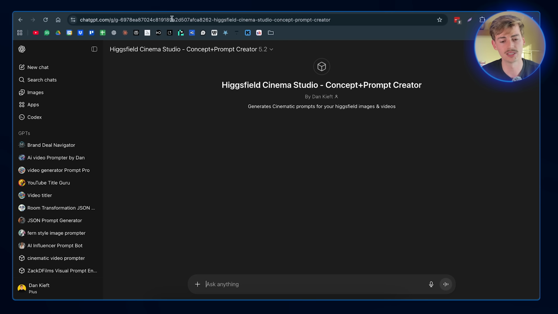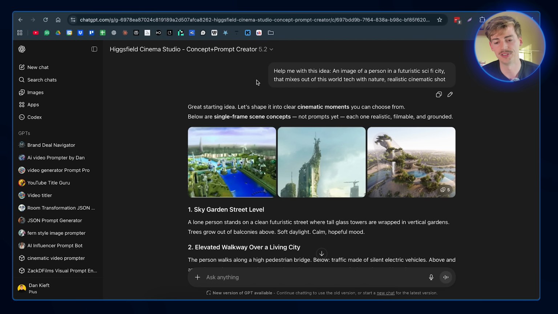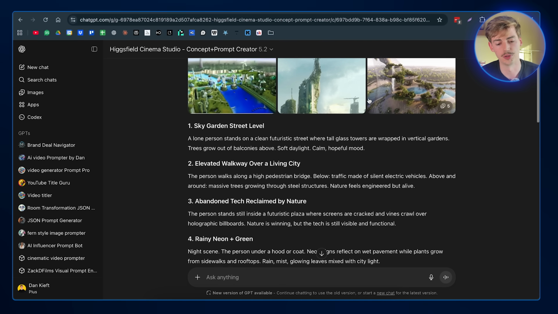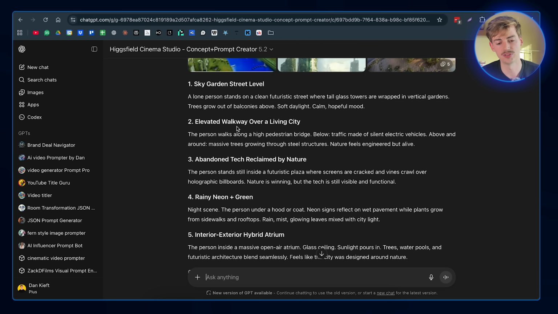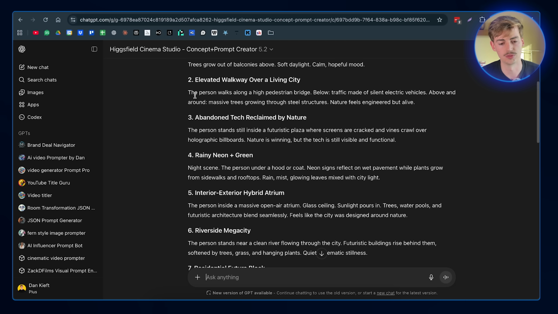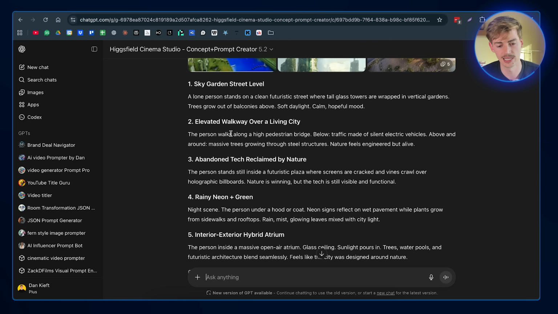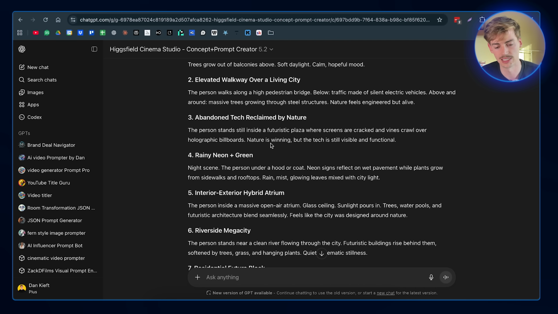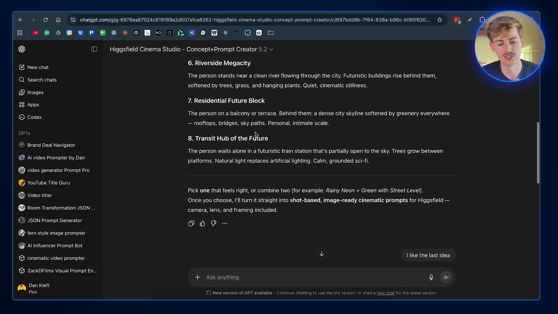So for example, I got this prompt bot over here. So what I did right here is I said, help me with this idea. Then I put in my original prompt. Then it came up with 8 different ideas that I could choose from. So for example, we have a sky garden at street level, elevated walkway over a living city, an abandoned tech reclaimed by nature, like all of these different ideas.